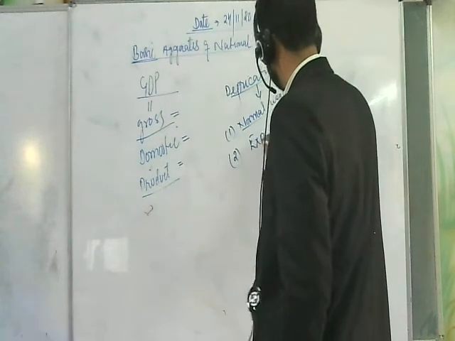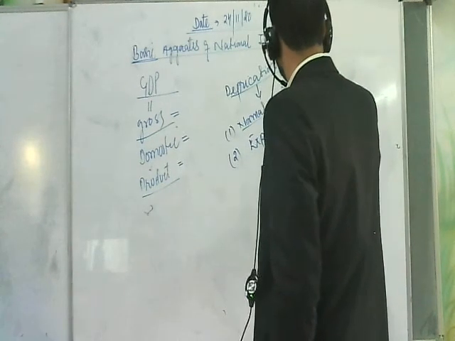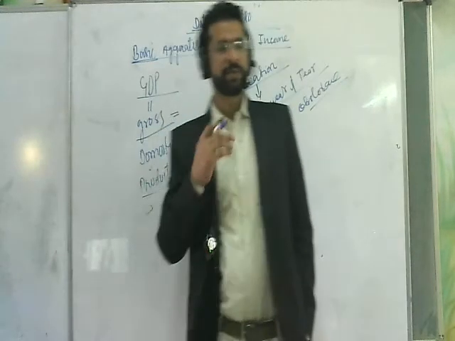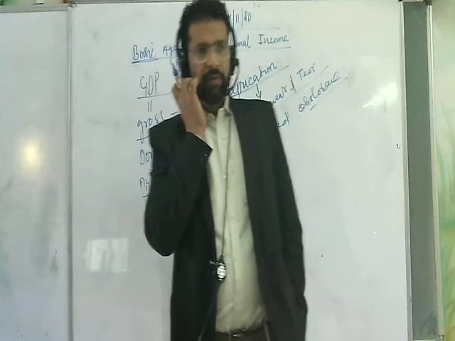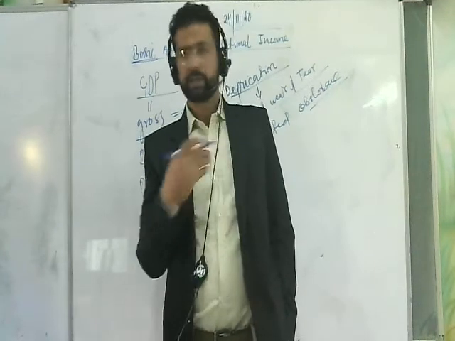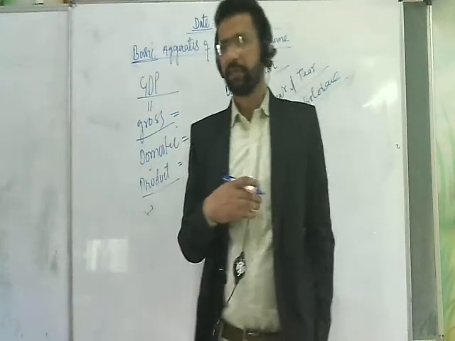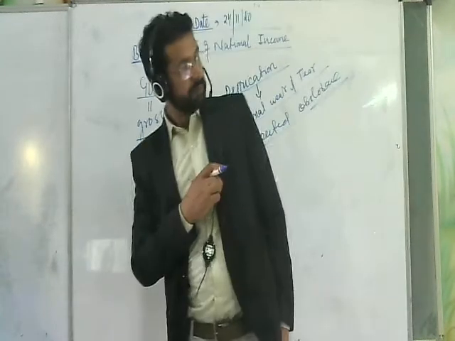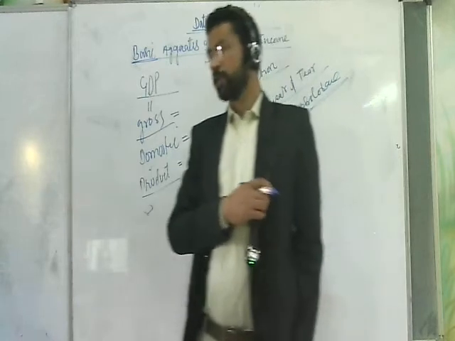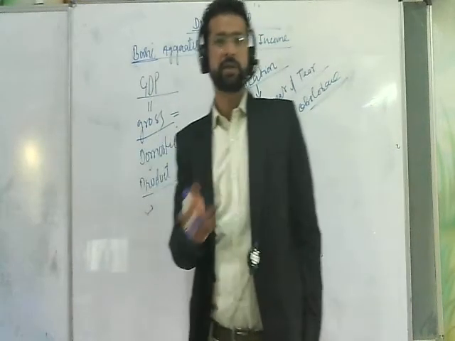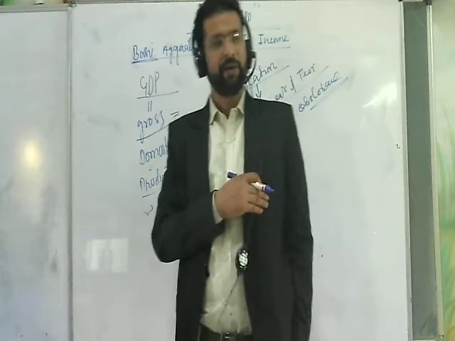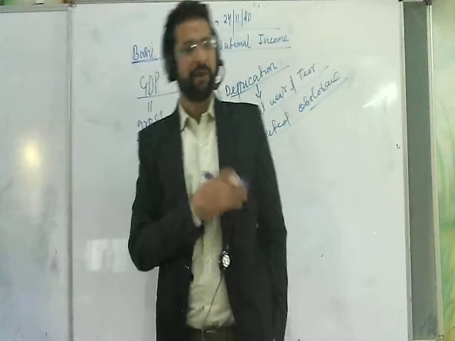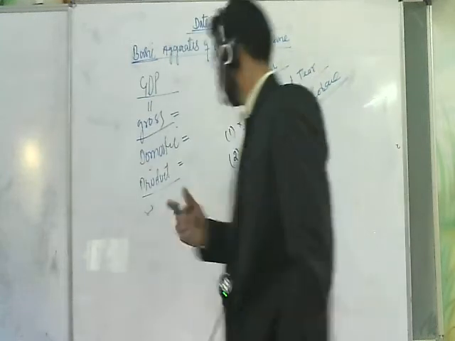expected obsolescence. Expected obsolescence means change in technology. With advancement, there are so many institutions in the world continuously working on research and development, and with the help of this research and development, new products come into existence. When new products come into existence, old products are replaced. Whenever they are replaced, their value is going to decrease. When their value decreases, you call that depreciation.